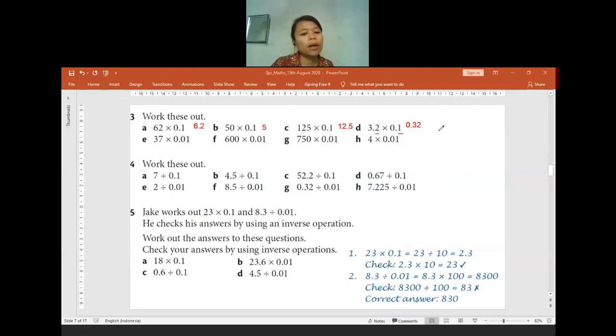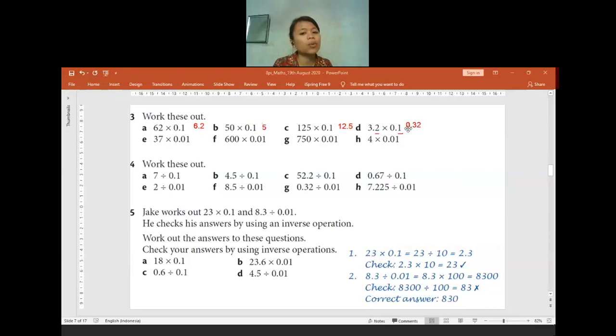When it is about multiplying with a decimal, sometimes you don't have to change it into a division. You can just check the number of decimal places on each number that you are going to multiply. Like 3.2, there is one decimal place, and for 0.1, another one decimal place. So in total, there will be two decimal places.